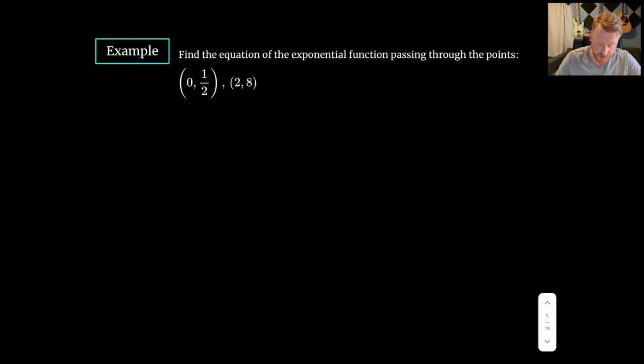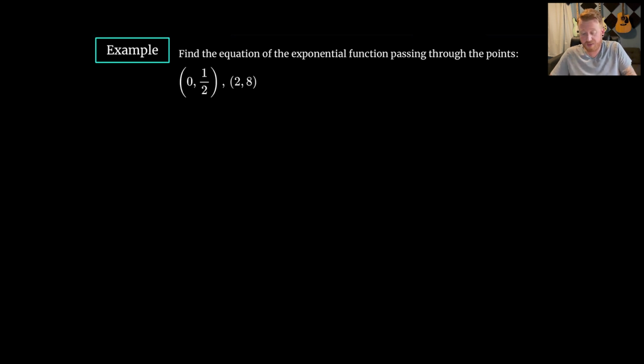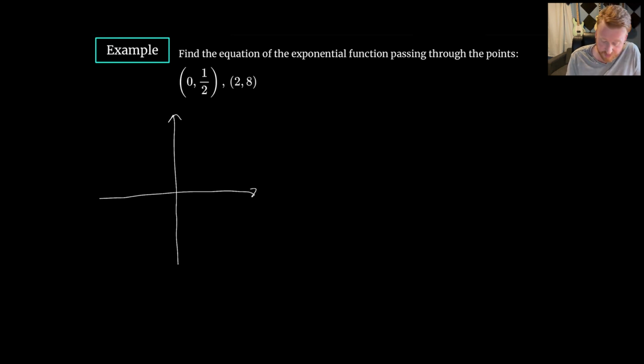All right, next we'll look at an example here of finding the equation of an exponential function that's passing through a couple of points here. So I always like being able to just look at a quick sketch so I can get an idea of what's going on here. And then we'll look at seeing if we can't find the equation. But I know I've got something going on at 0, 1/2. So, well, I'm going to need to get up to 8. So I can at least put in 1, 2, 3, 4, 5, 6, 7, 8.